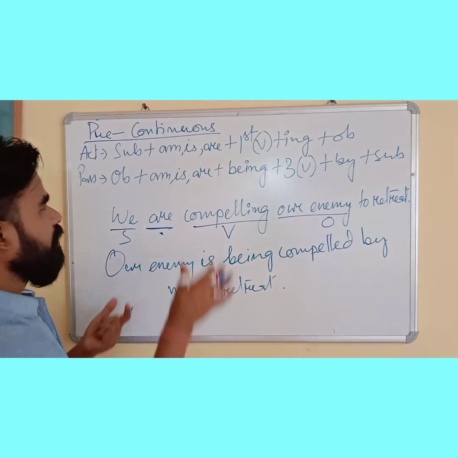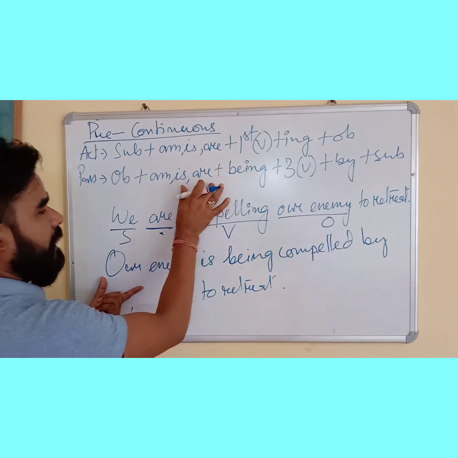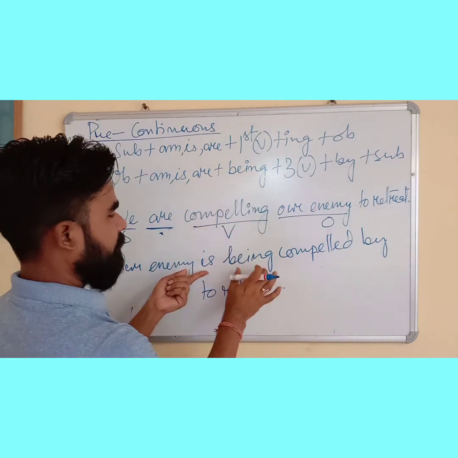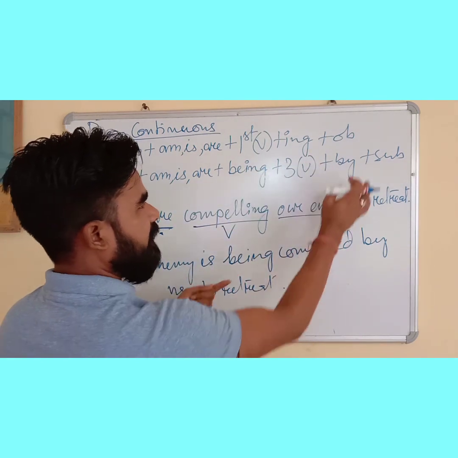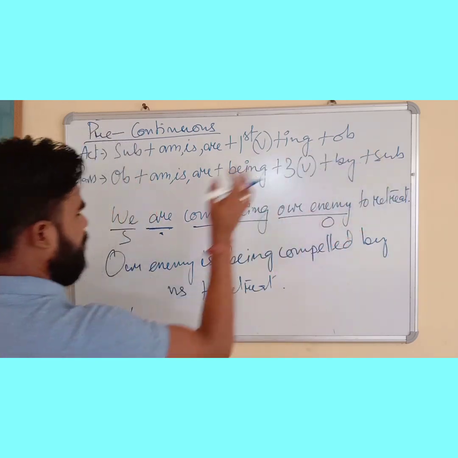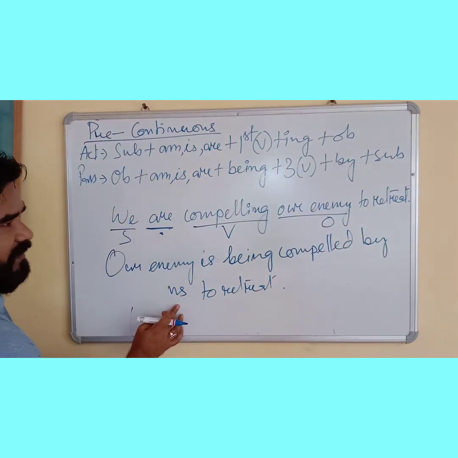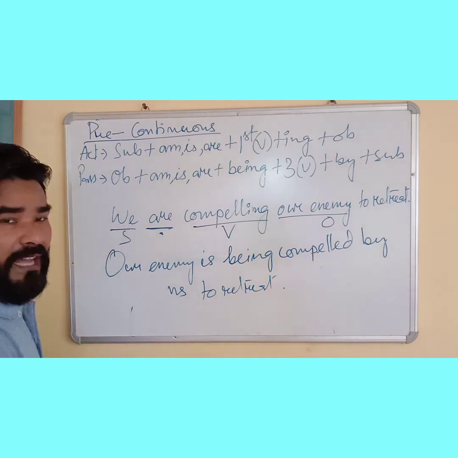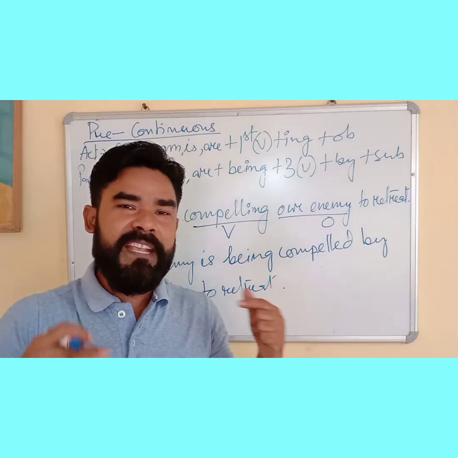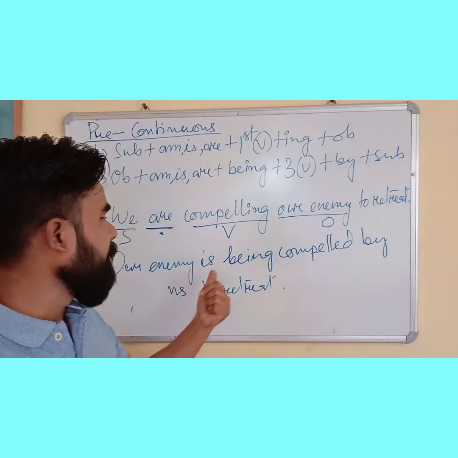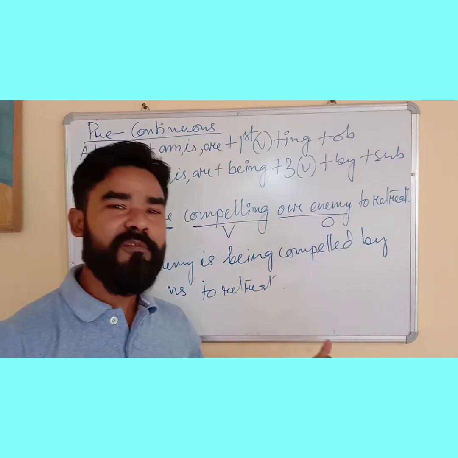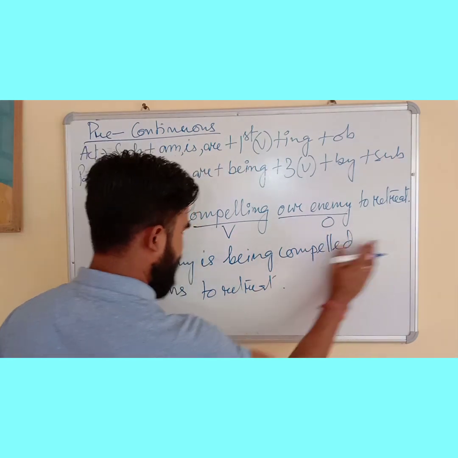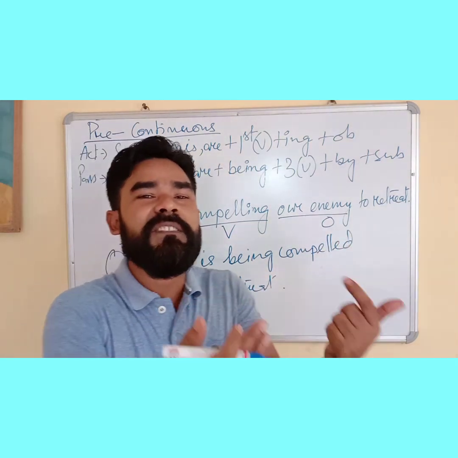Now, very simple: object, our enemy; am/is/are, is; being; third form of verb, compelled; by; subject, we, which we change to us; and the remaining extension is here. Now, to make it a little more standard, "Our enemy is being compelled to retreat", and if we remove "by us", that becomes a little more standard.